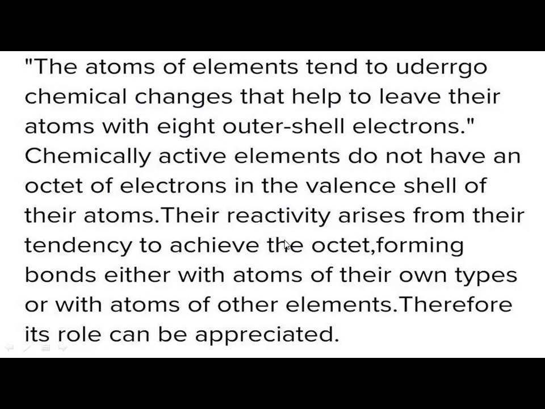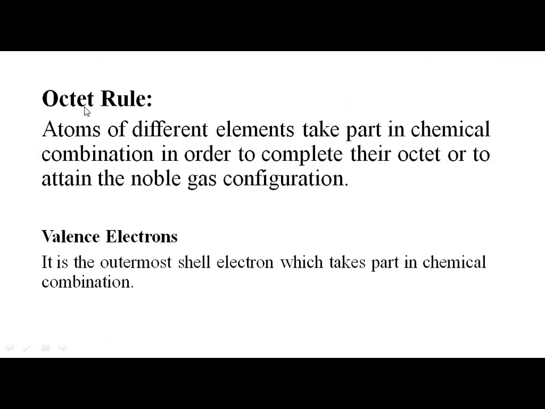So chemical reactivity arises in order to become stable, in order to have 8 electrons in the outermost shell, forming bonds either with atoms of their own type or with atoms of other elements. That means similar atoms may combine, or the atoms may combine with atoms of other elements. So the octet rule: atoms of different elements take part in chemical combination in order to complete their octet or to attain the noble gas configuration.